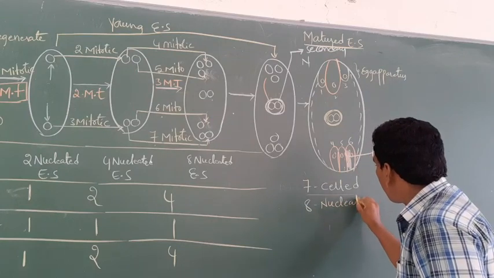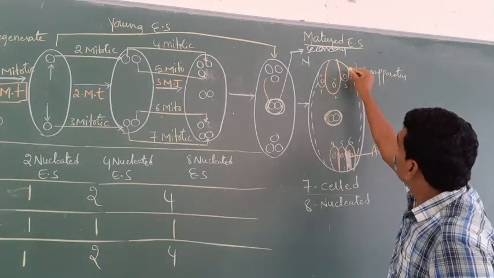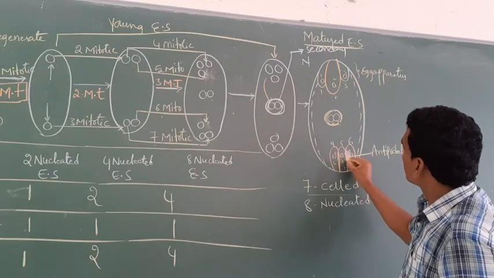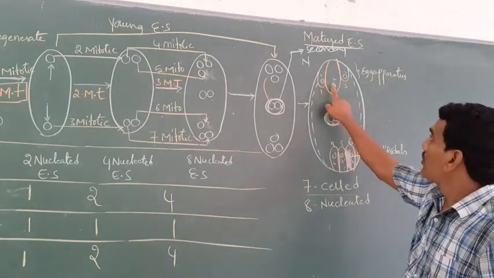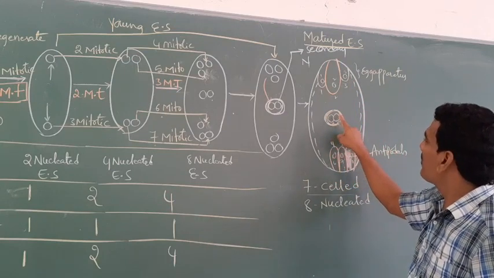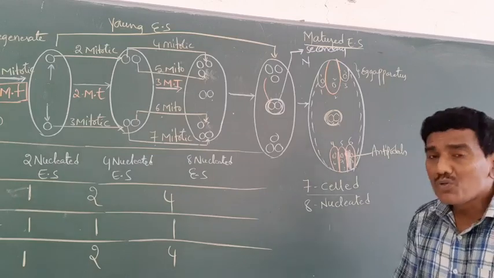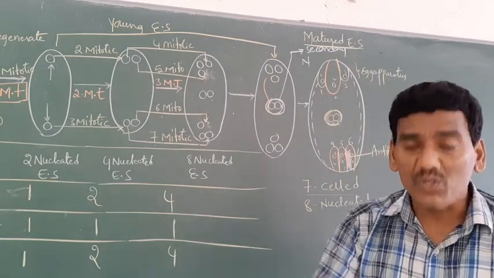8 nucleated. Here 1, 2, 3, 4, 5, 6, 7, 8. How are the cells arranged inside the embryo sac?